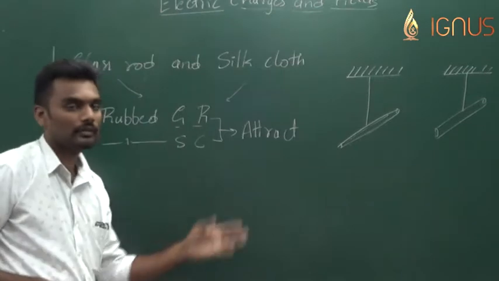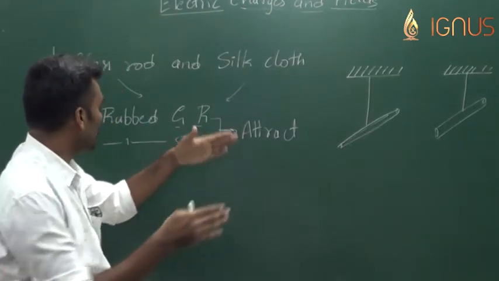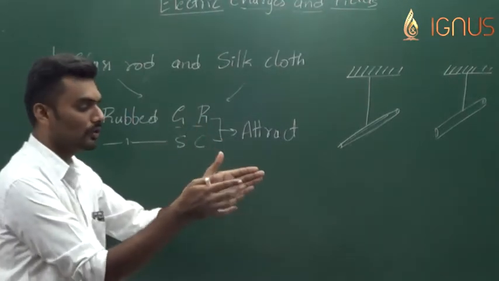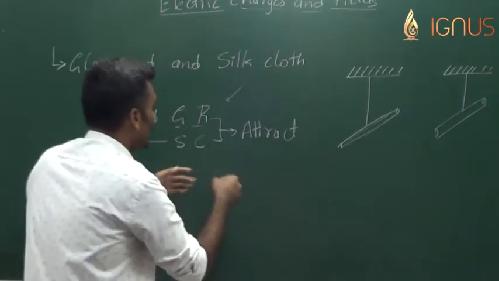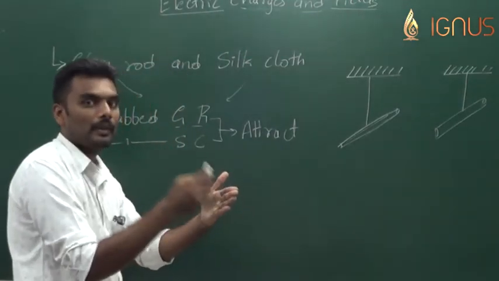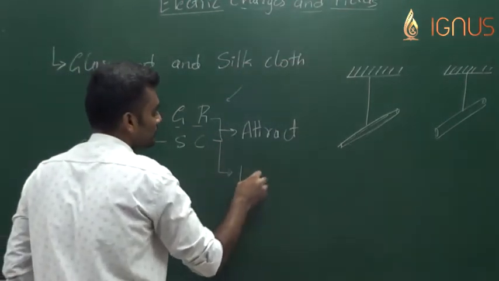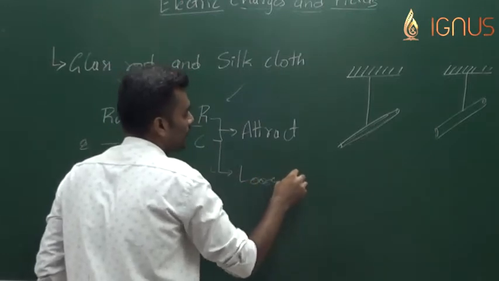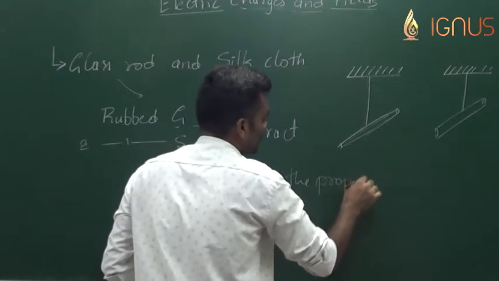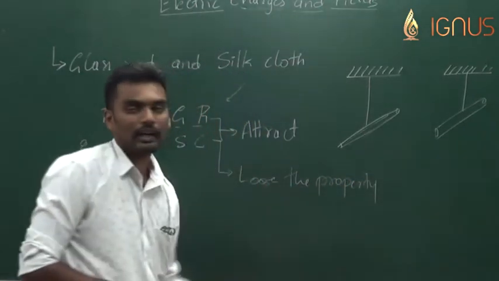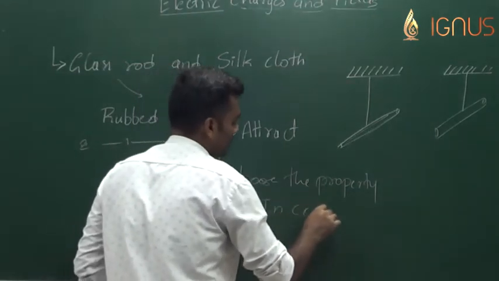This is the observation that is obtained when the rubbed glass rod and silk cloth were brought closer to each other. They tend to attract each other, and once they are brought in contact, once they are touched, they lose the property of attraction.